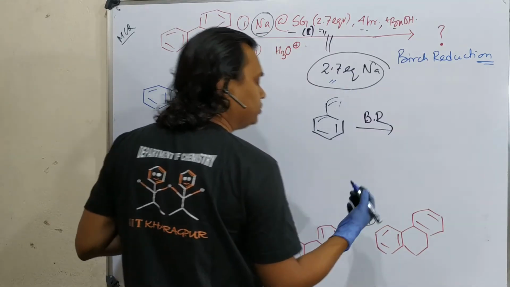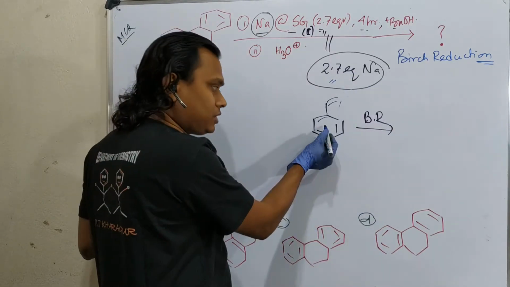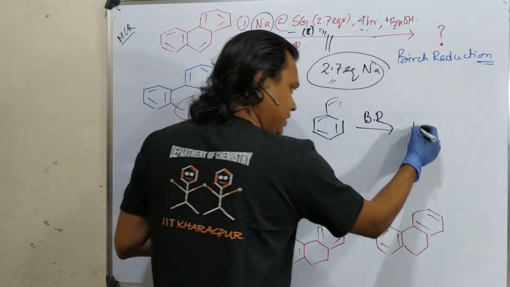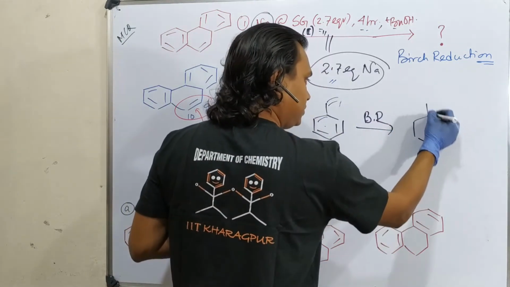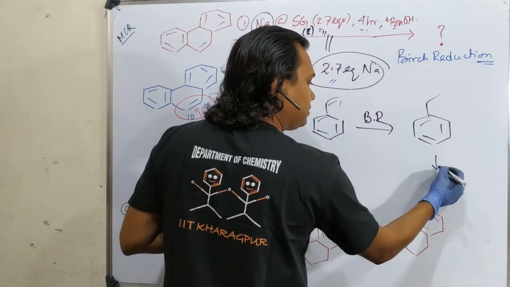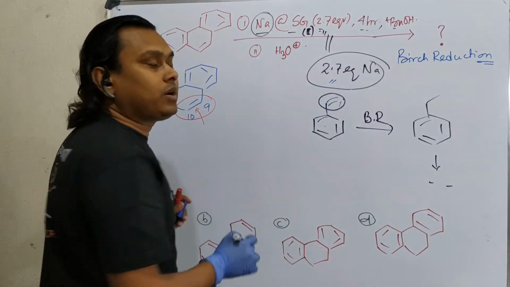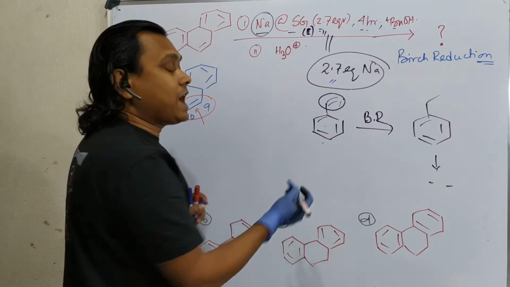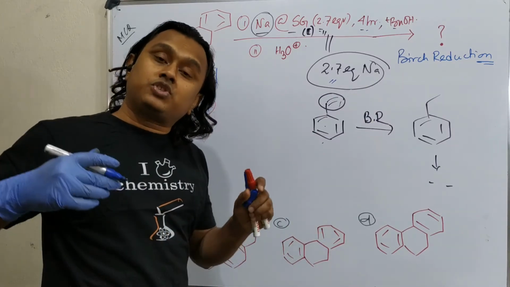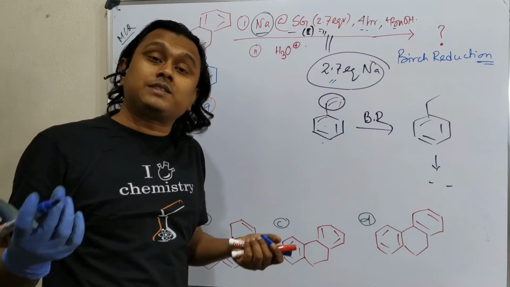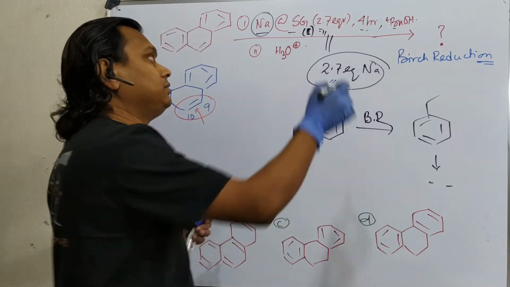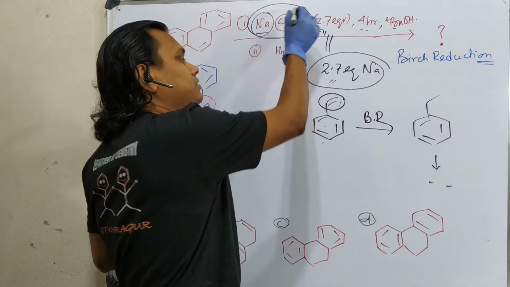If you want to reduce at the first stage, which part will reduce? Either this or this. Obviously this, and it will become ethyl. Then other things will occur. That's because this is actually a double bond and this is an aromatic system. Aromatic system reduction means lots of resonance energy will go. That's a huge loss. But I agree, because of the reactive nature of this reagent, reaction will occur.